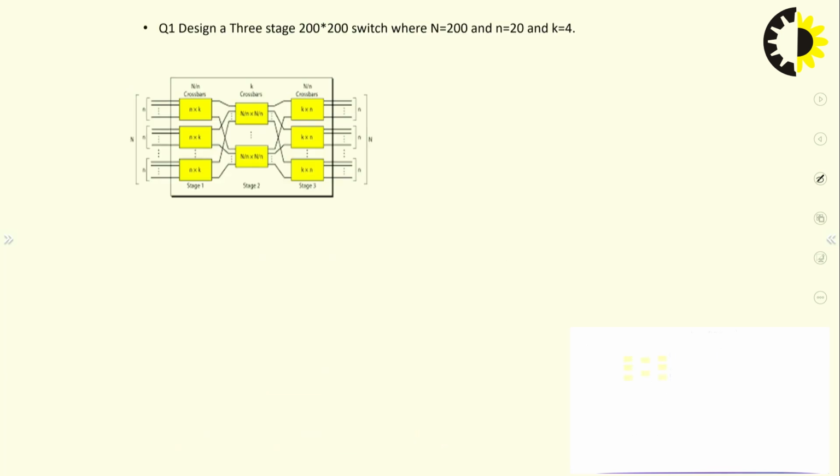Now, let's take an example. Design a 3-stage switch, a 200 cross 200 switch, where N equals 200. Here small n means the groups you are going to create, that is 20. So you can write N by n, that is 200 by 20, which is 10, and the k value is 4.